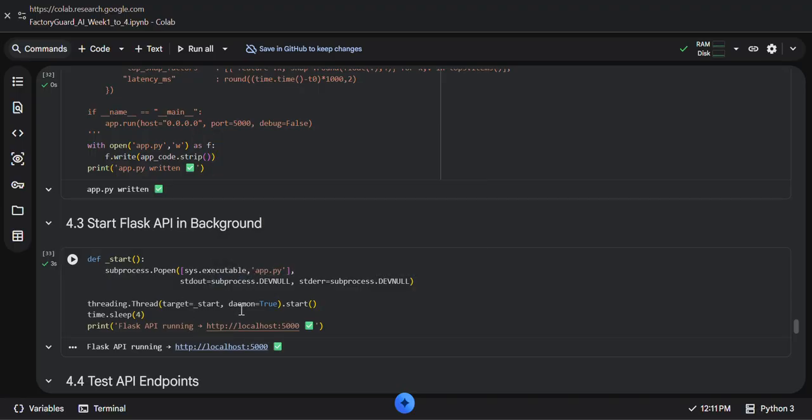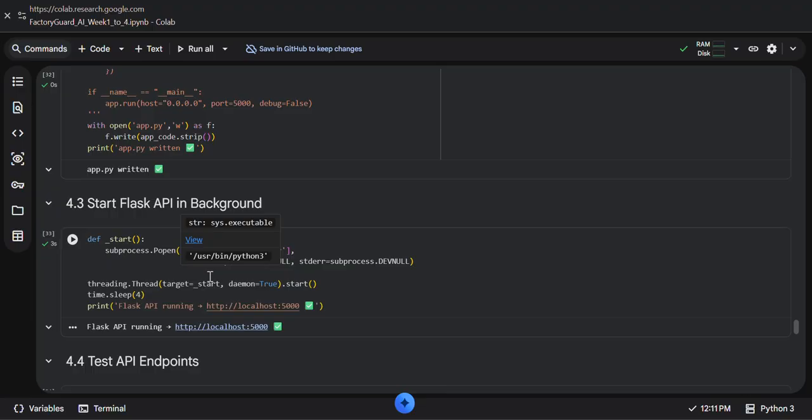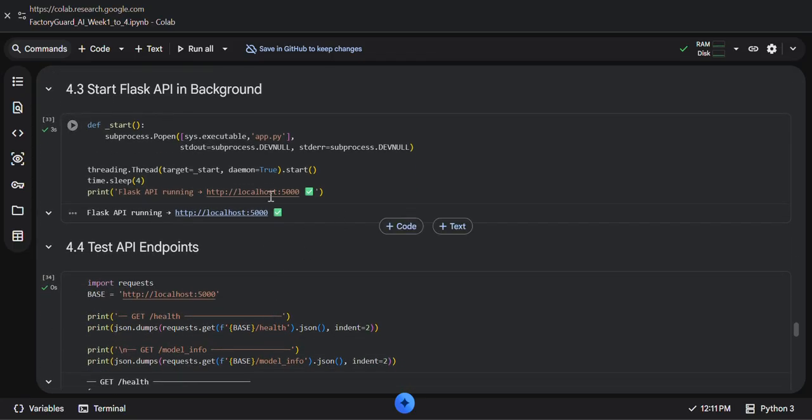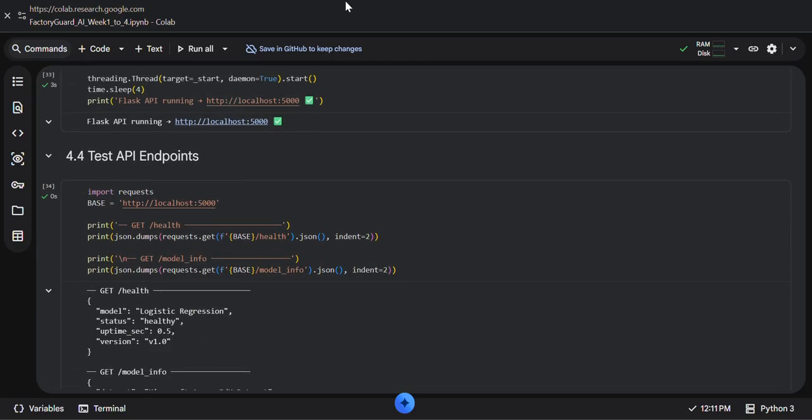When I run the Flask app, the output shows the server started successfully on local port 5000, and this confirms the deployed service is active. After that, testing the API endpoints: for the health endpoint, the output shows a success response, which means the API is running correctly.